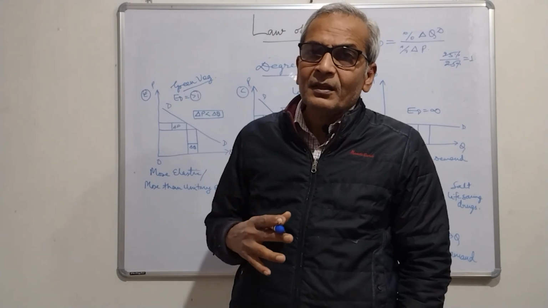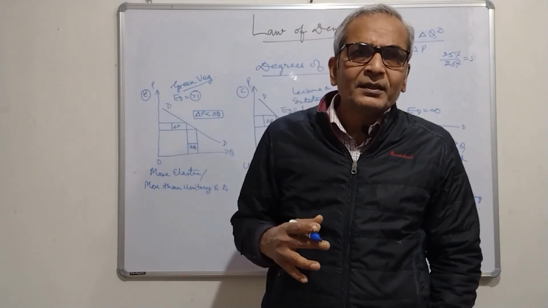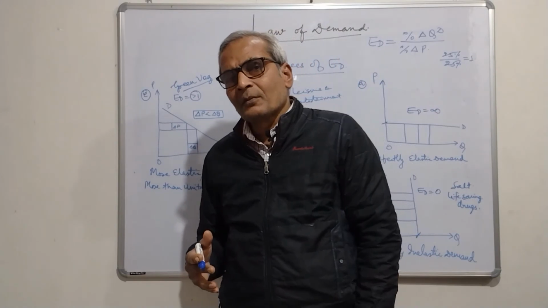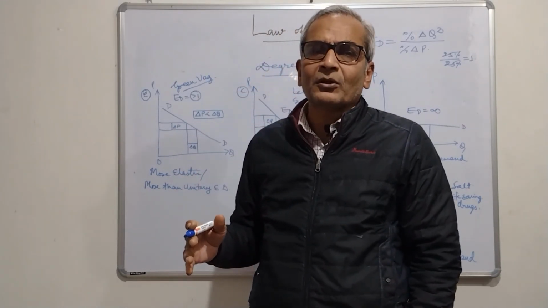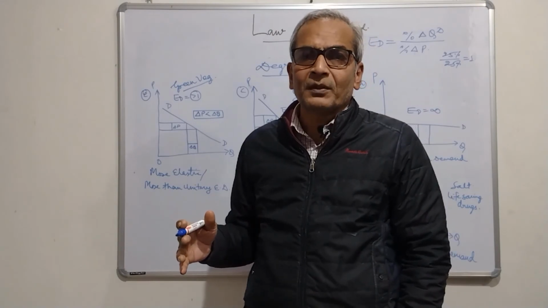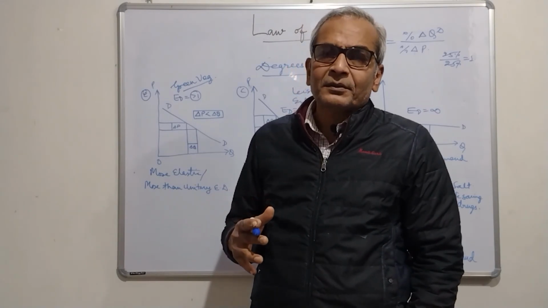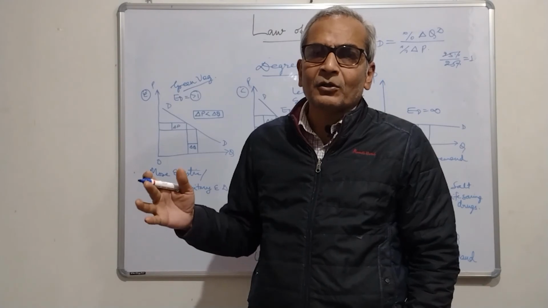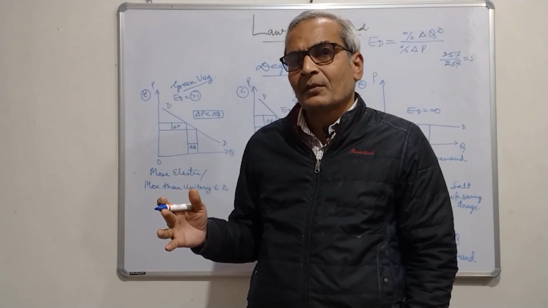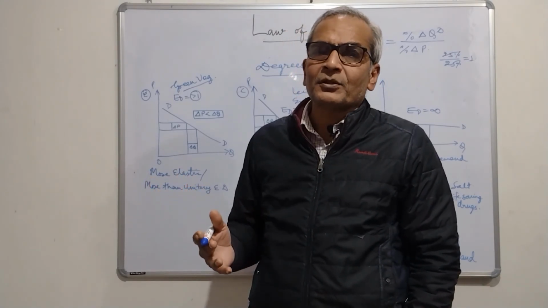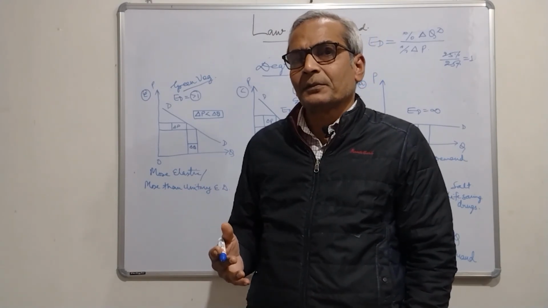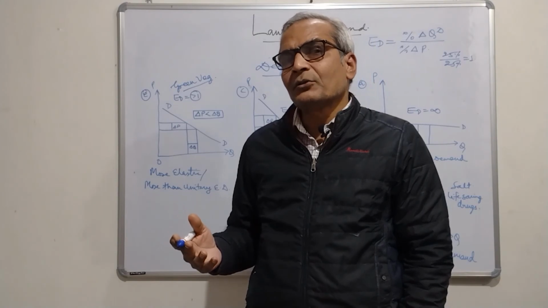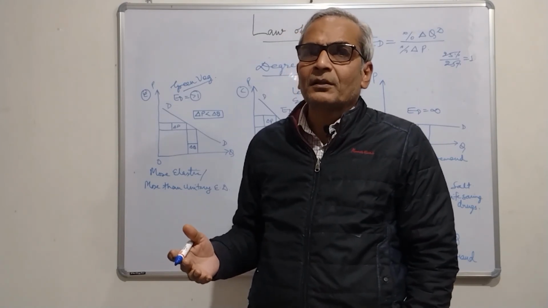Right? So, today in this session, we have seen the classification of goods as normal goods and inferior goods on the basis of the income of the consumer. What effect does the income have on the demand of a particular commodity? Normal goods have positive relationships, inferior goods have negative relationships. Then we talked about exceptions to law of demand.